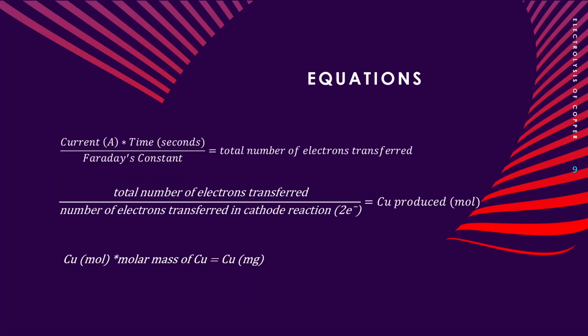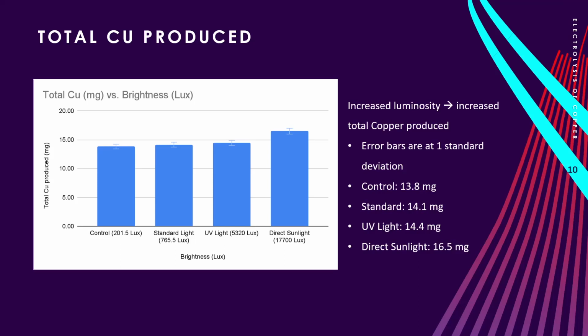Now, the amount of copper was calculated using Faraday's constant. By multiplying current by the time and dividing by the constant, it gives you the total number of electrons transferred, where if you divide it by the number of electrons transferred in the reaction, it'll give you the amount of copper produced. And the results show that increased luminosity does lead to an increased total amount of copper produced, where direct sunlight produces as much as 16.5 milligrams of copper, as shown in the image.